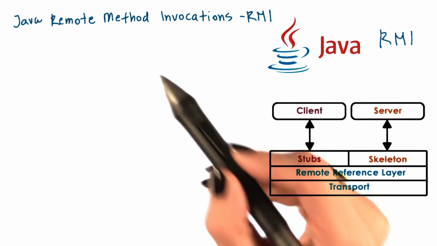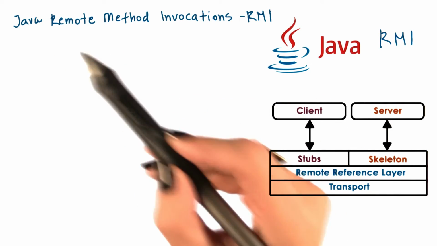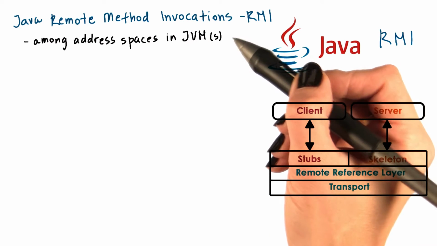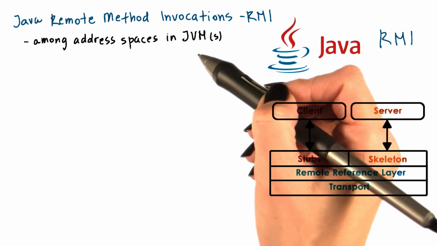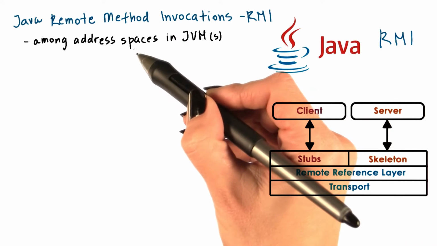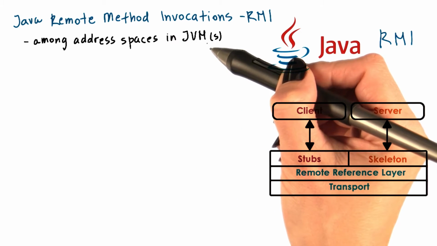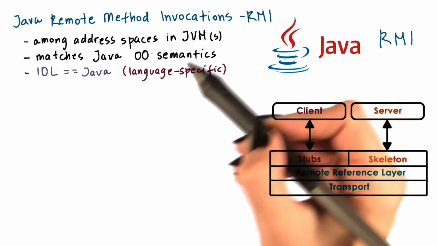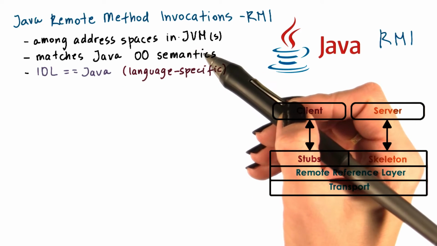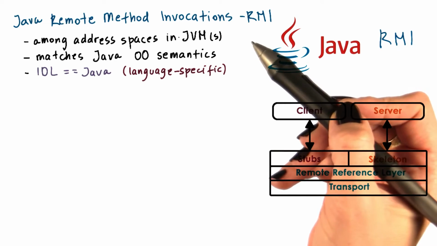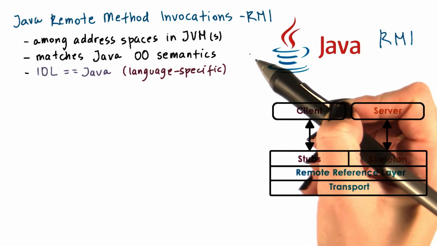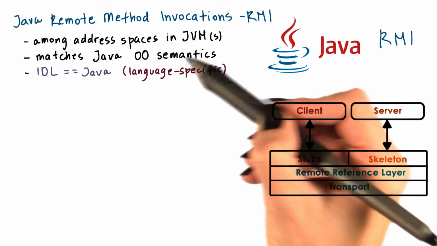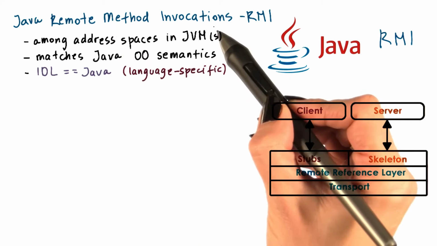Another popular type of RPC-like system is Java RMI, Java Remote Method Invocations. It's also pioneered by Sun as a form of client-server communication method among address spaces in the Java virtual machine. Java is an object-oriented language where objects interact via method invocations and not via procedure calls. For this reason, this inter-process communication mechanism matches the Java object-oriented semantics as in the form of remote method invocations.